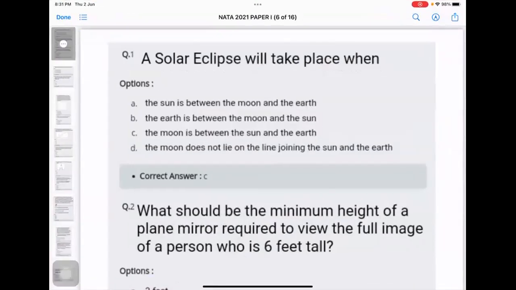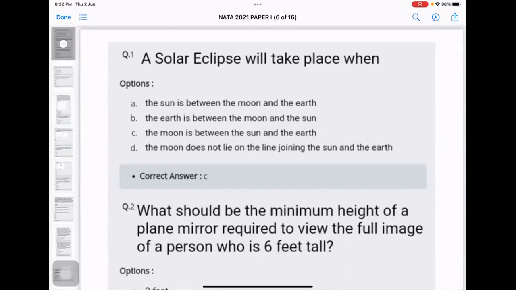So now we have here the Nata 2021 paper. What happens in Nata, I will tell. As we have seen in past years, Nata is changing its pattern every year. The kind of syllabus that we have from the year 2020 remains the same. This year also, the pattern is the same. Questions will be similar, but the orientation might be a bit different. We never know until the first attempt is over.